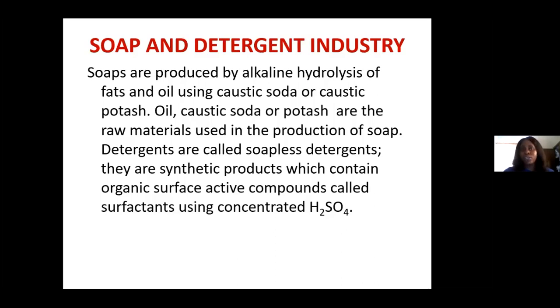So it is actually manufactured from alkaline hydrolysis of fat and oil using caustic soda, okay, or caustic potash, okay. So it is done to fat and oil, and also by combining it with sodium hydroxide or potassium hydroxide, okay. So the caustic soda or potash are used as raw material in the production of soap, okay.